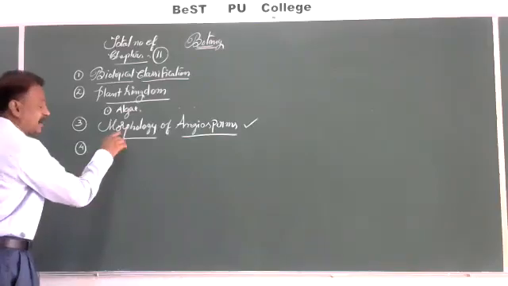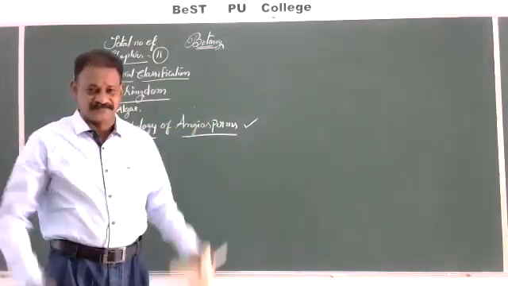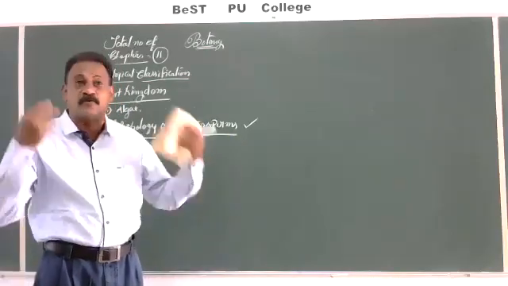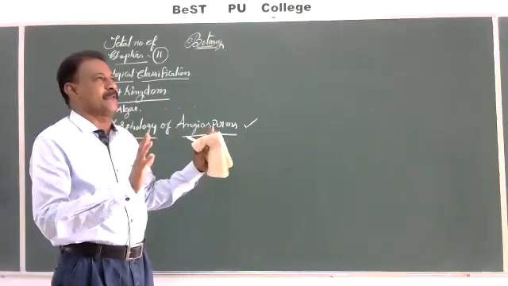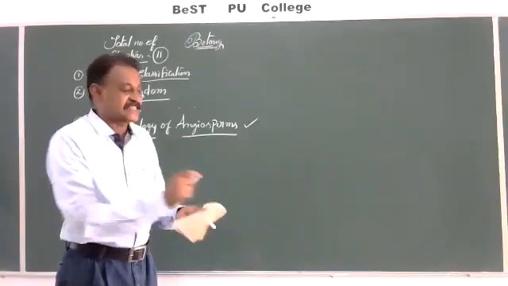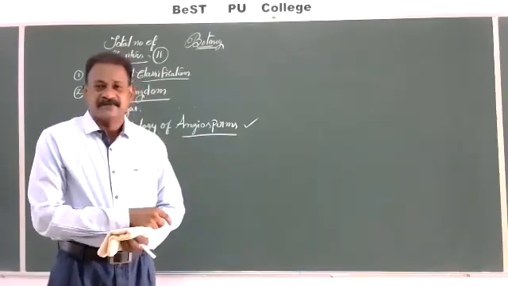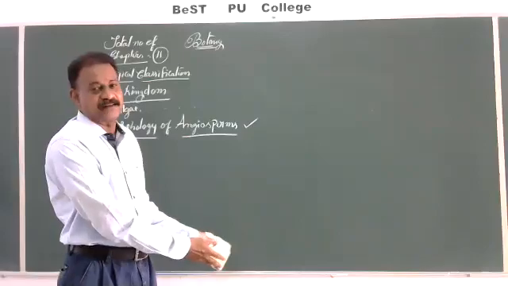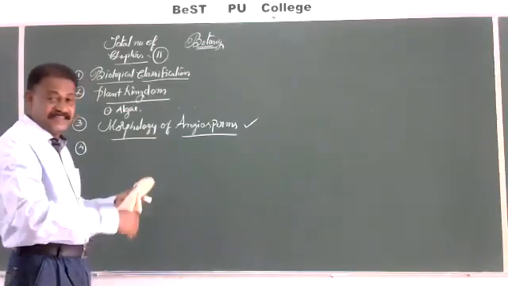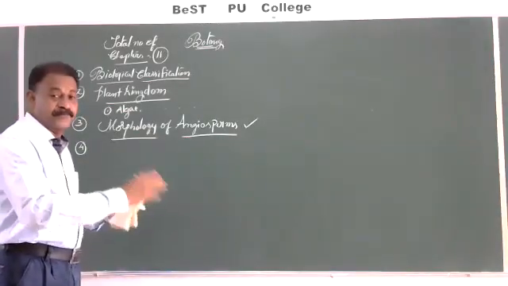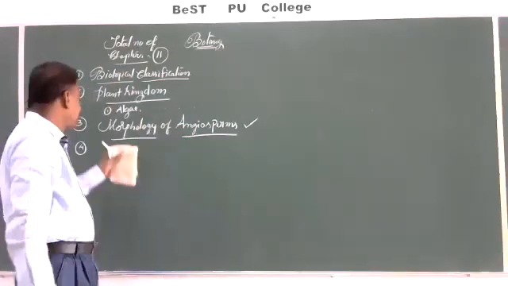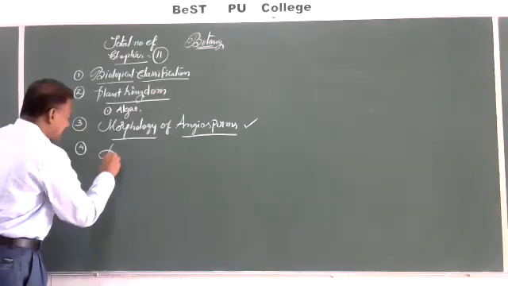Morphology means external form, which is outwardly appearing, which we are able to see in a plant. For example, a mango plant, a mango tree, neem tree, jasmine plant, rose plant, rice plant, crop, maize crop, wheat crop. So here are various forms of plants: rice is different, neem is different, mango is different. Next, we are going to study the anatomy of